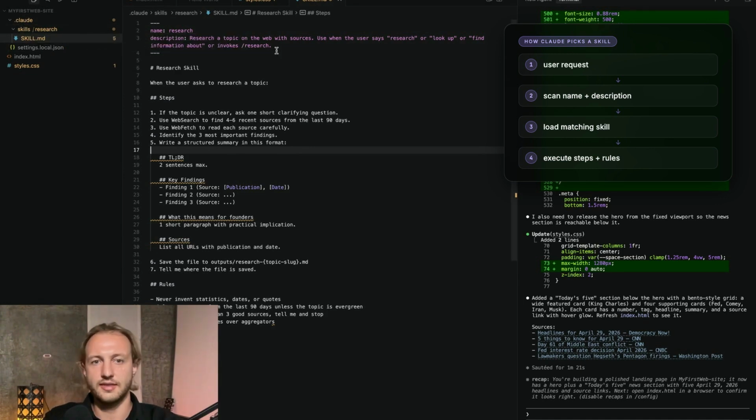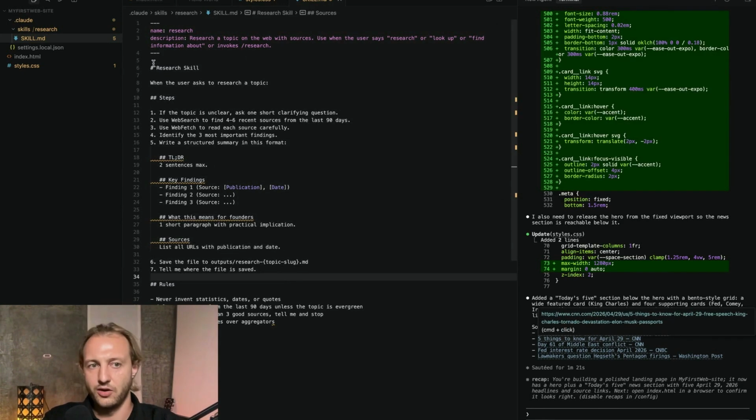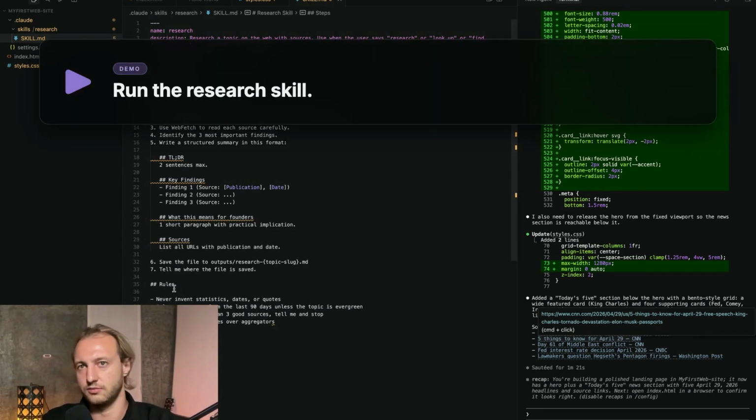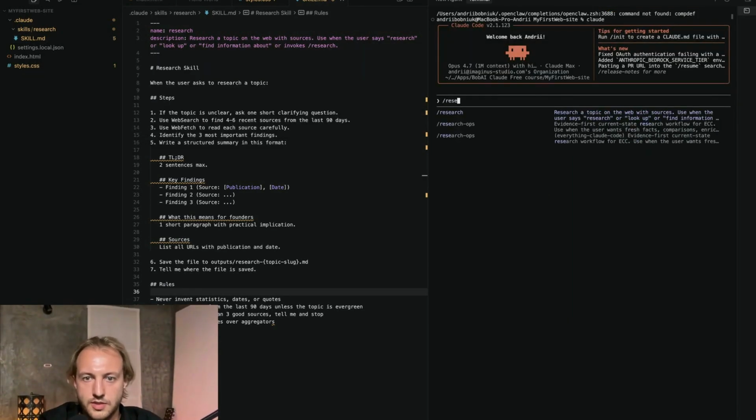And then if my Claude will find that this skill is useful for this particular request, it will upload it and it will use it. Now after this line, it describes what it does in steps 1, 2, 3 and rules for using it.